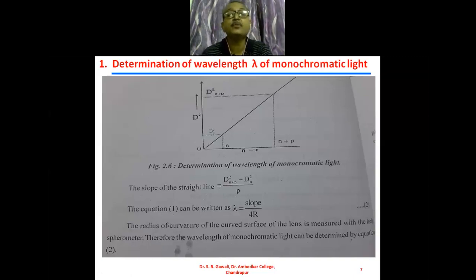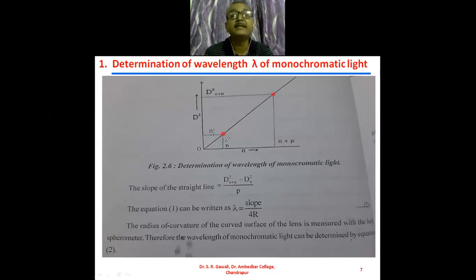To obtain the slope of this straight line, we will take 2 points on the graph. The first point is this point, and the second point is this point. We will draw the perpendicular from these 2 points on the x-axis and on the y-axis.